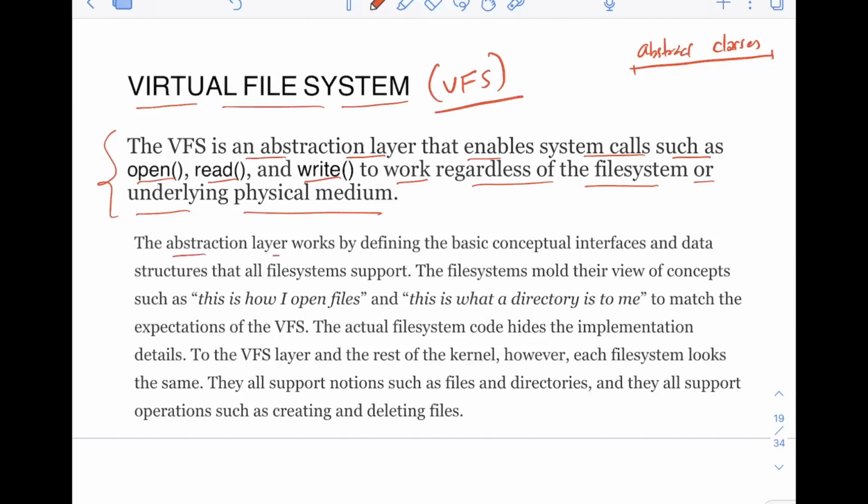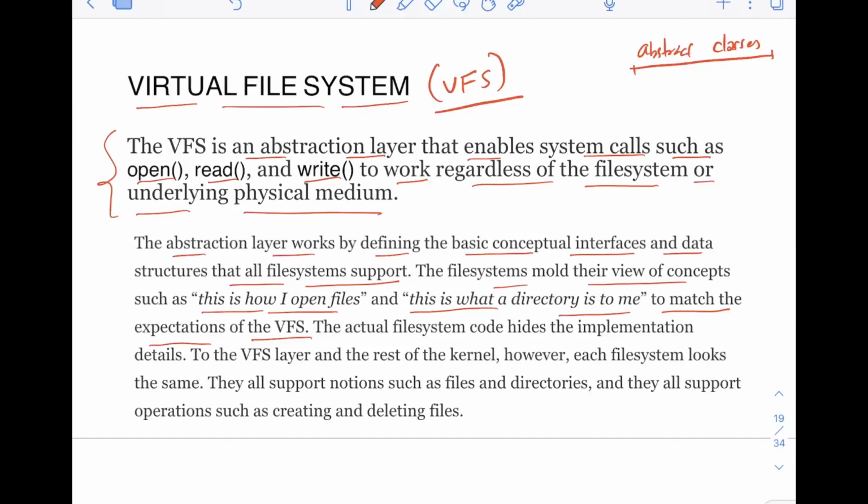The abstraction layer works by defining the basic conceptual interfaces and data structures that all file systems support. So basically this VFS is going to define all the interfaces and data structures that all file systems support. But do remember, this is important: VFS is not going to implement these data structures and interfaces. It's just an abstraction layer. It defines those data structures and interfaces, but each file system has to implement them. The file systems mold their view of concepts such as, this is how I open files, and this is what a directory is to me, to match the expectations of VFS.